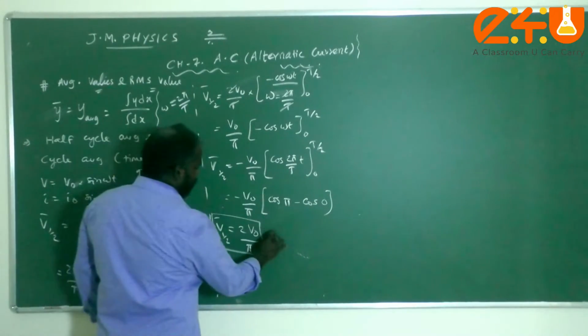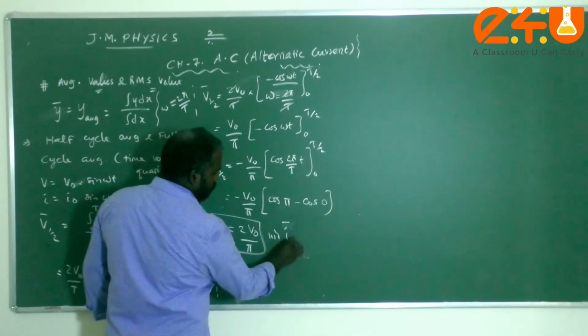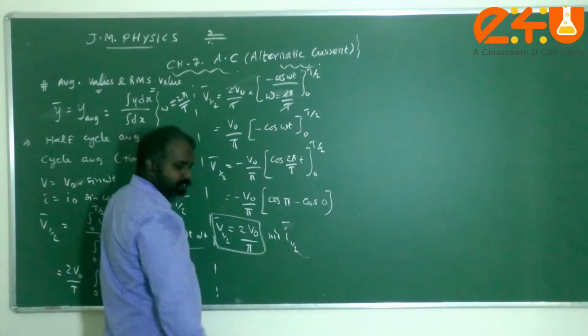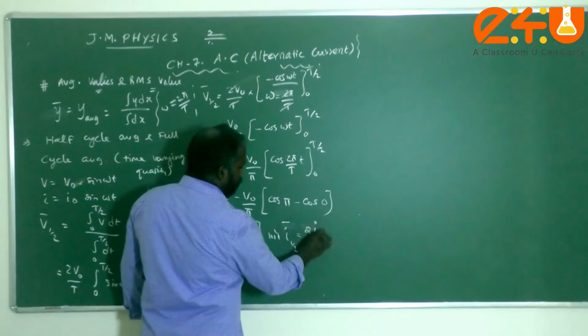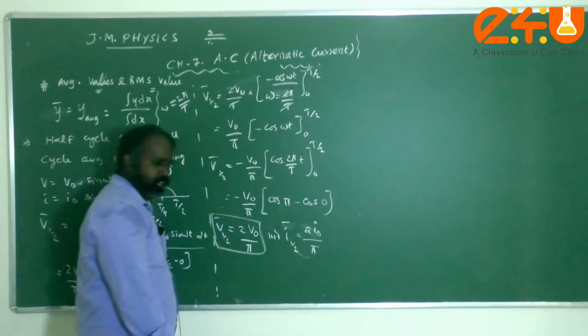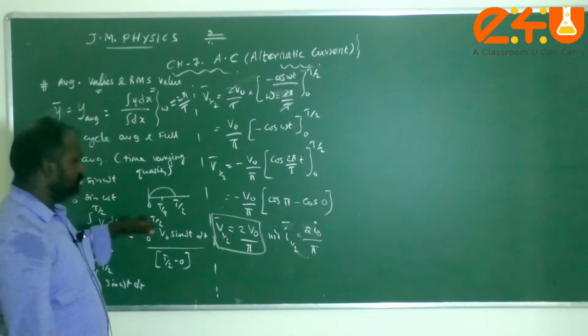Similarly, we can write for current also, the time average value for half cycle, that is equal to what, children? It is 2 I naught divided by pi. 2 I naught divided by pi. So this is the half cycle average for voltage and current.